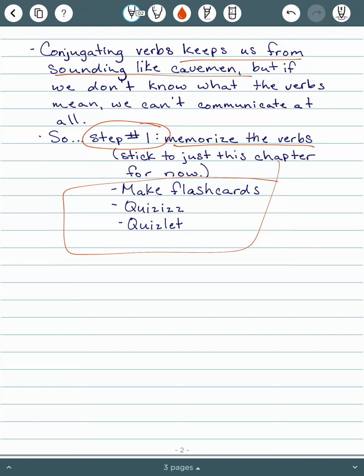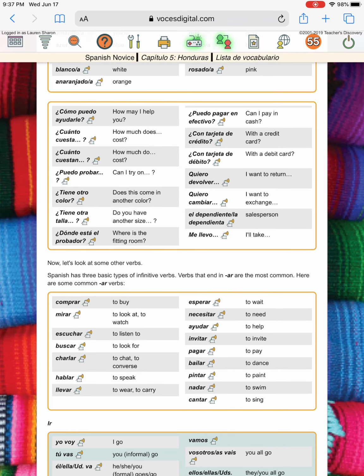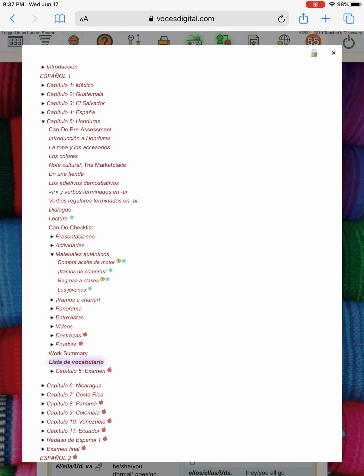You can make flashcards. There are plenty of websites out there that you can use to practice these words. And also, I would say stay inside the box. There are a lot of irregular verbs in Spanish, so for now, keep it pretty simple. Stick to your vocabulary list.